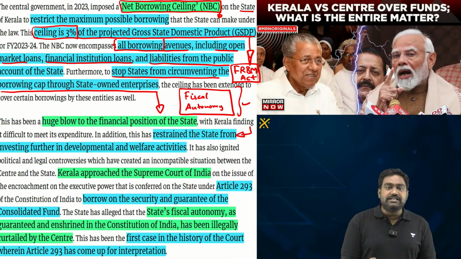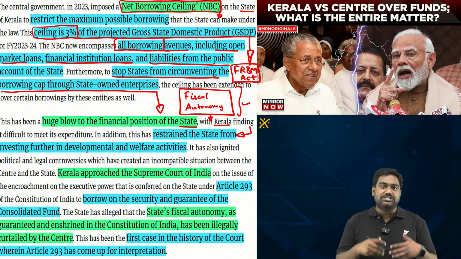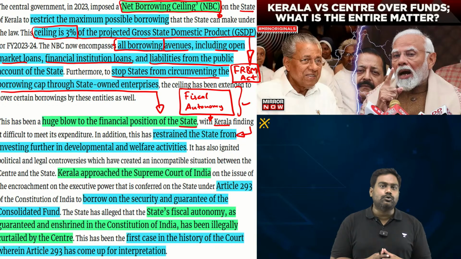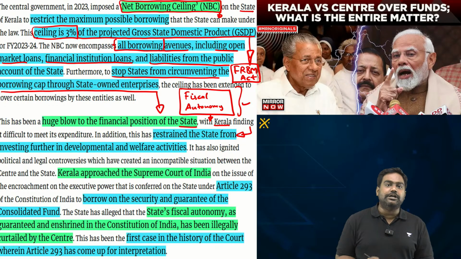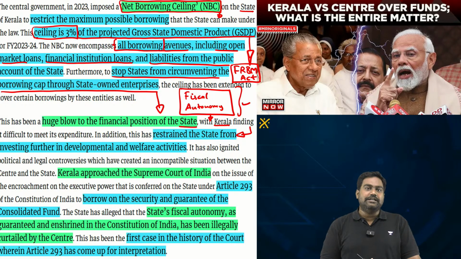So the state government is alleging that the center is restricting the fiscal autonomy of the state, which is against the constitution, which is unconstitutional. And accordingly, the court has set up a constitutional bench to examine this critical issue, which could have major implications for fiscal federalism and cooperative federalism in the country.